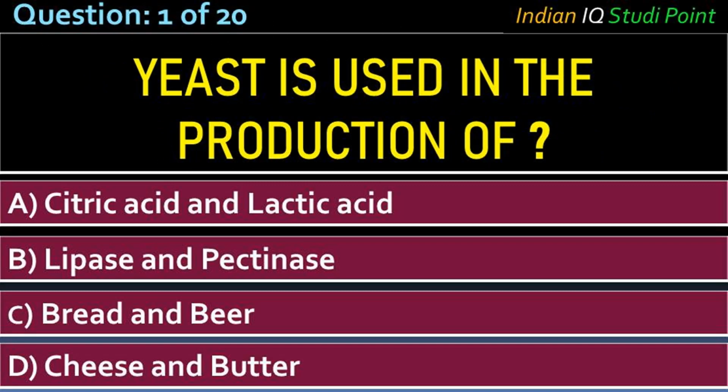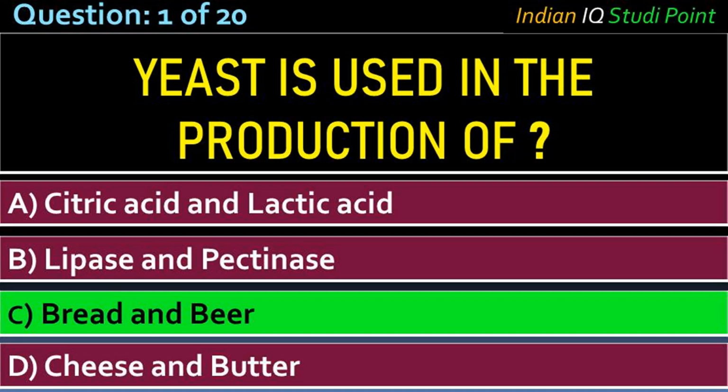Coming to the first question, yeast is used in the production of: option A, citric acid and lactic acid; B, lipase and pectinase; C, bread and beer; D, cheese and butter. And the correct answer is option C, bread and beer.